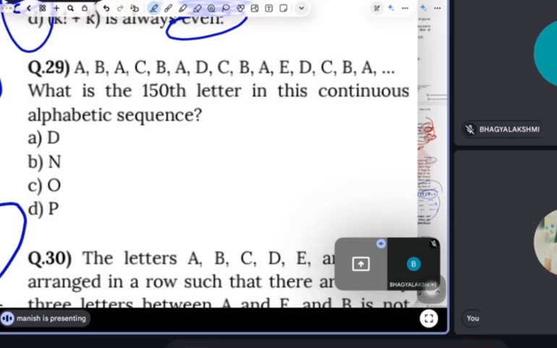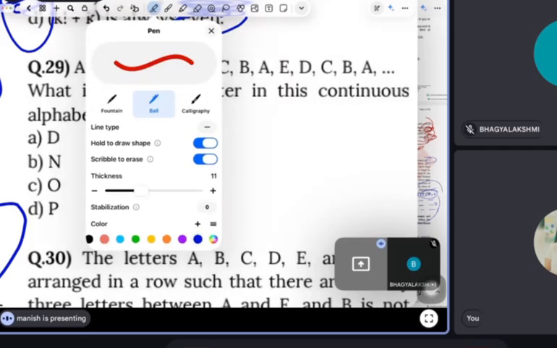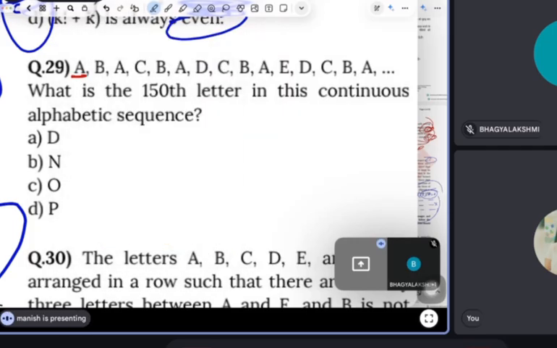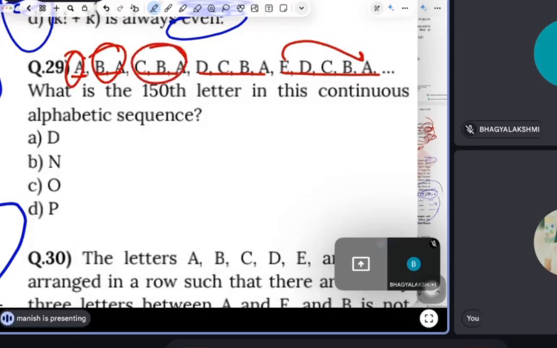But guys, you know what? There's one catch actually. A, then BA, then CBA, then DCBA, then EDCBA. Are you getting it? It means they are returning actually. They are going to the highest, then they are returning: A, BA, CBA, DCBA, EDCBA. But I don't know what the 150th letter is.